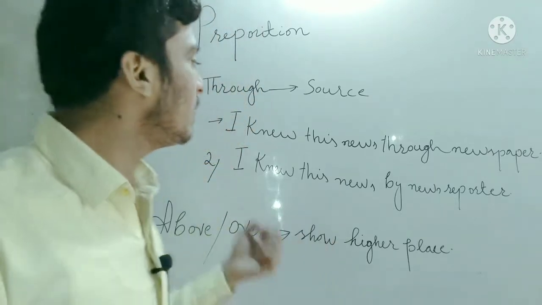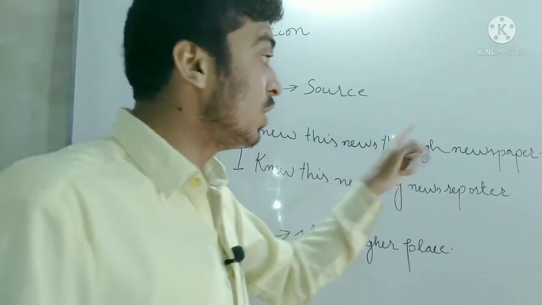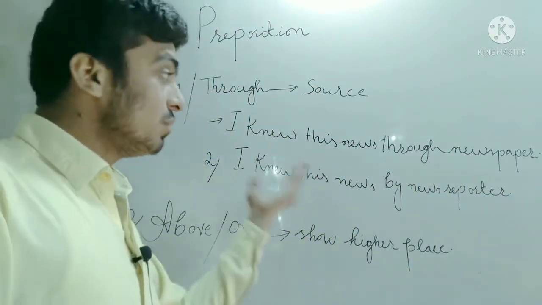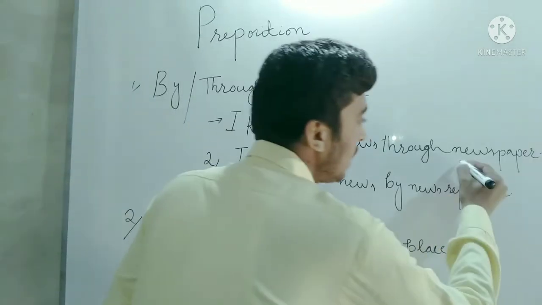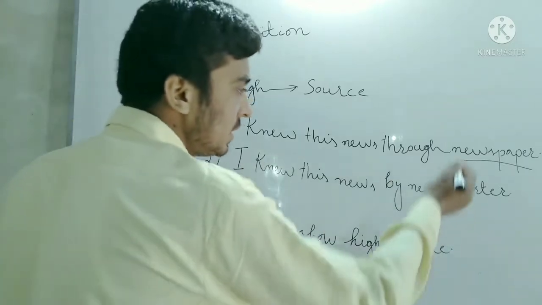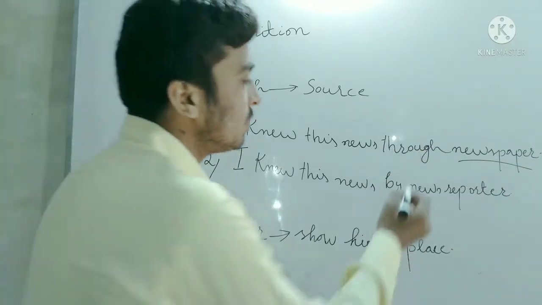For example, I knew this news through newspaper. It means I am showing that I knew this news through newspaper. Here I am showing the source, that is newspaper, and you will see that the newspaper is a non-living thing. It means neuter gender. So I am using the preposition through.